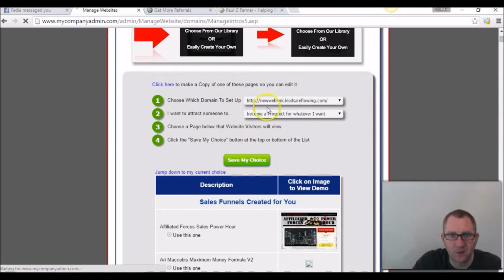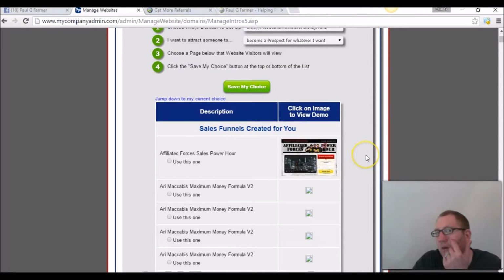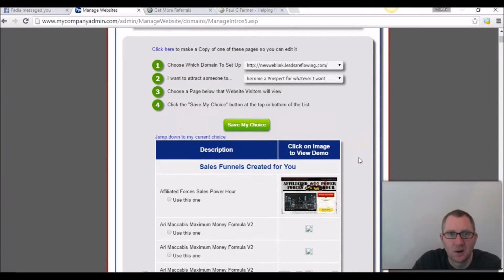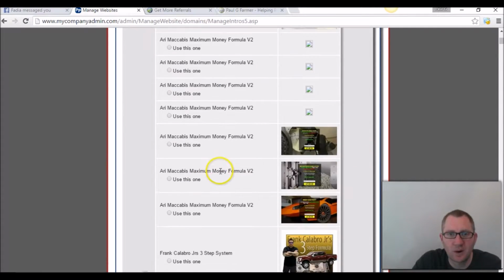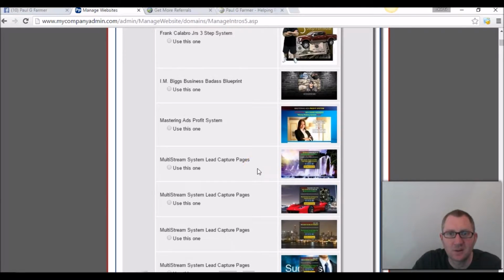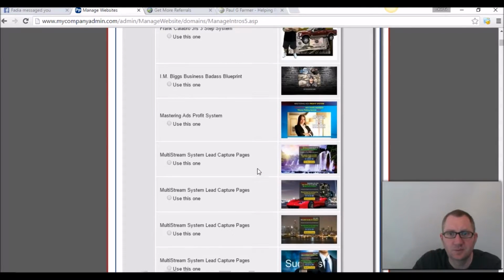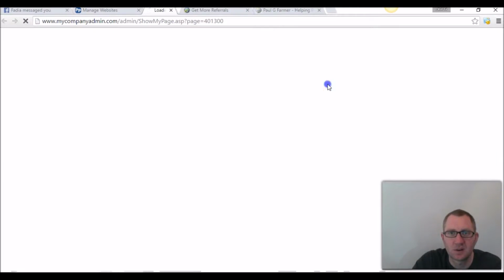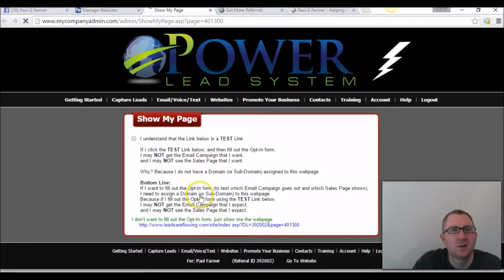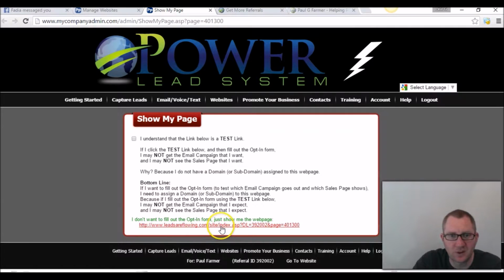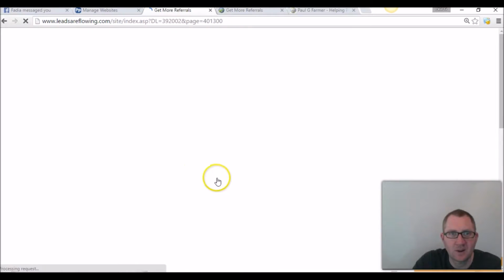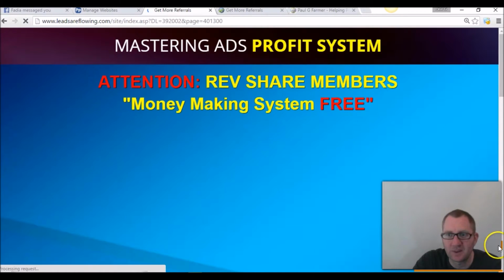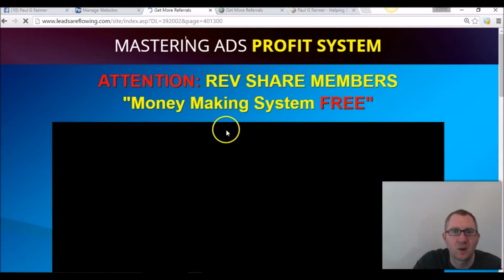Okay, I'm going to use the same link because I really don't care. But see, this is the one we created, so you can pick one of these. I'll just pick this because this is a system I use. This is just one of the things you can do with Power Lead System, is you can get these share codes, and there's plenty of them out there. People are always making these, they can share with you. It's one of the things I love about this program.